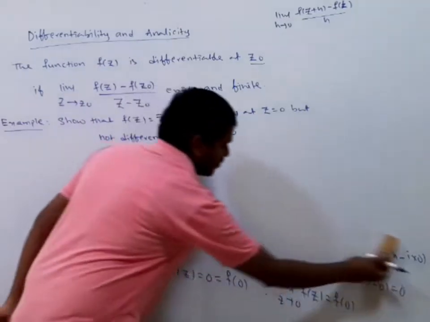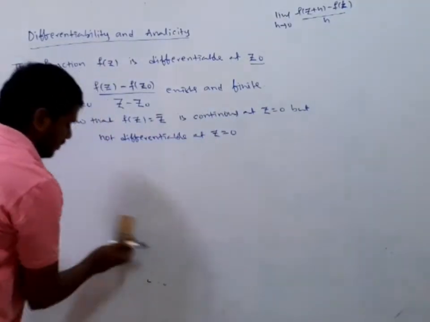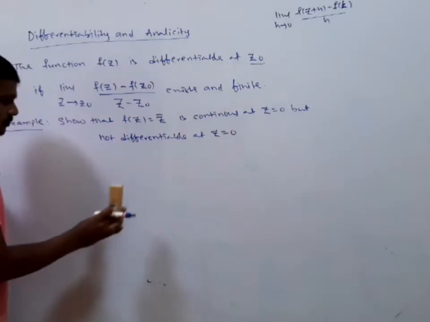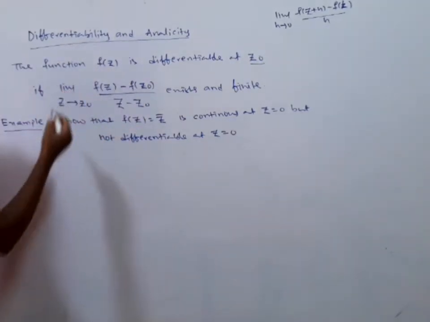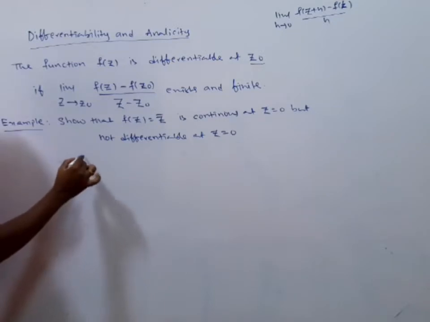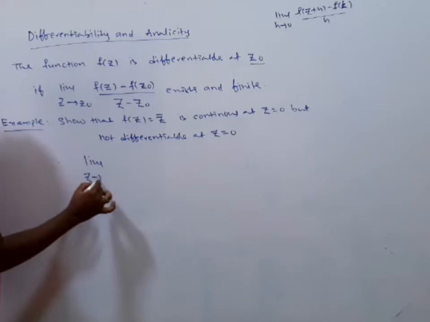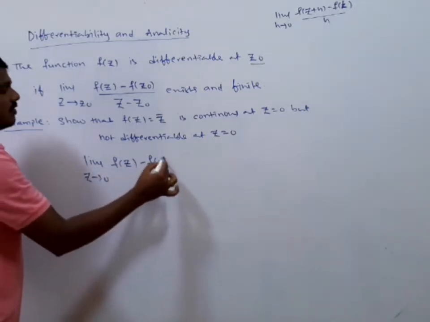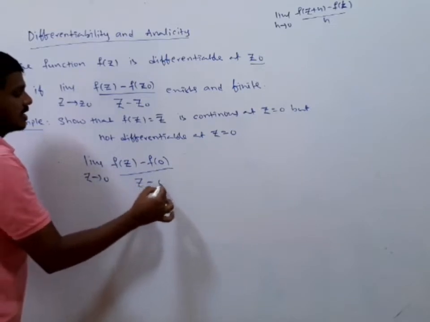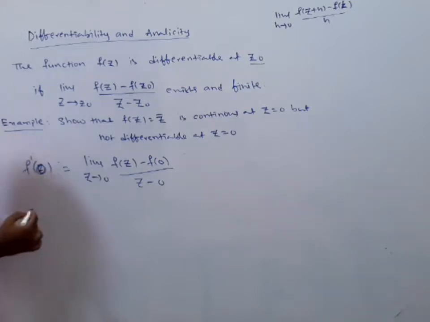To check the differentiability at z is equal to 0, from the definition, what am I going to check here? Limit z tending to 0, f of z minus f of 0 divided by z minus 0. This is the same as whether f dash of 0 exists or not. F dash of 0 exists or not, I am going to check.